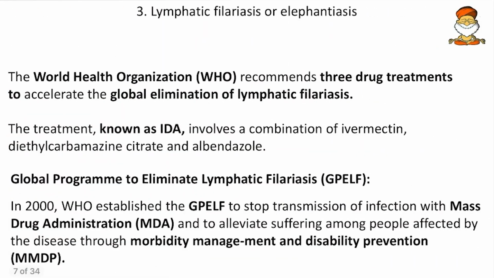Then come to the next. The WHO recommends a 3-drug treatment to accelerate the global elimination of lymphatic filariasis. So what are the drugs? The drug treatment known as IDA. That involves a combination of ivermectin, diethylcarbamazine citrate and albendazole. So that is I, D and A. So remember ivermectin, diethylcarbamazine citrate and albendazole. Also remember this albendazole: it is also used as the deworming tablet.